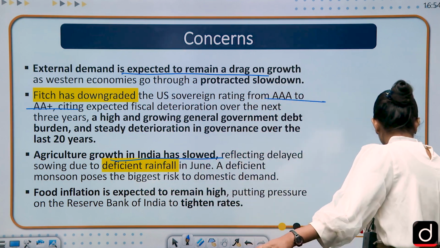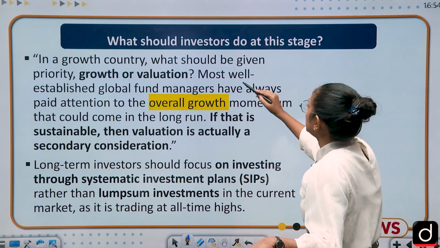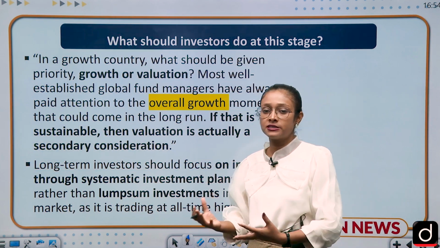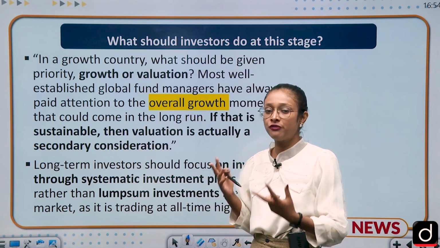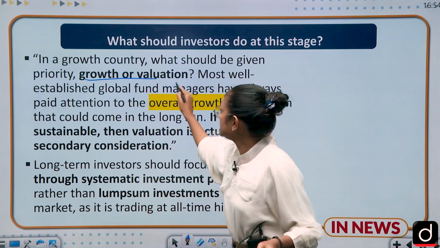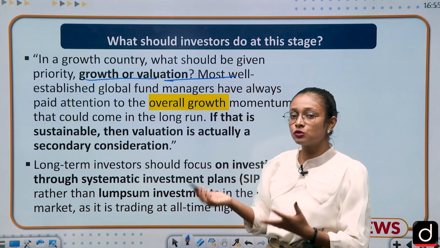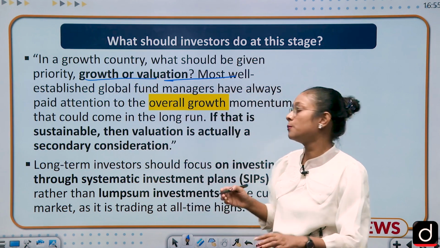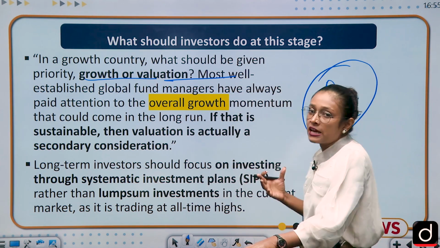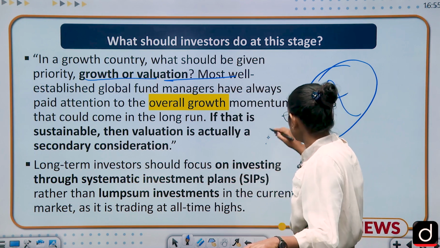So moving on, the next slide is about what investors should do at this stage. What are the experts saying regarding this? There are two factors in the market. The first is growth, and the second is valuation. So what is the difference between growth and valuation? Suppose you have a company named A. An investor has valued this company at 1 billion.